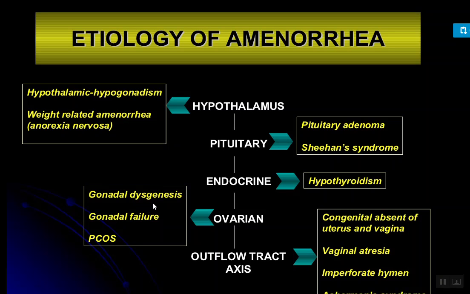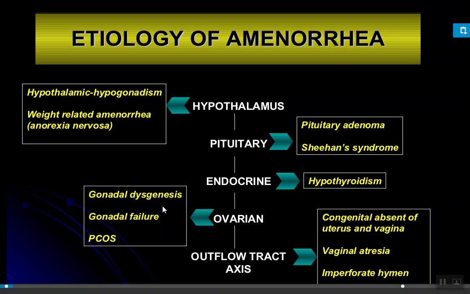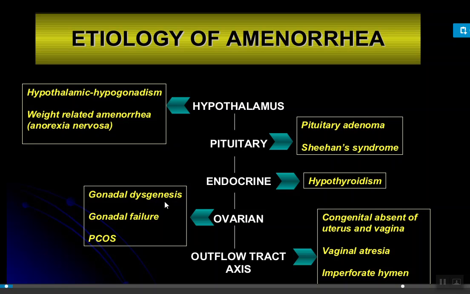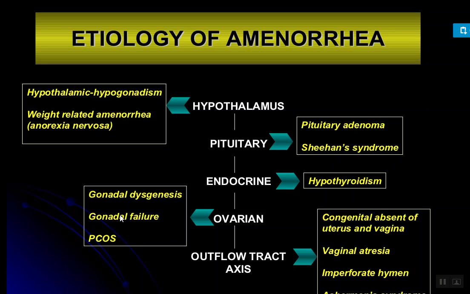If gonadal dysgenesis is there, then there is a defective development of the gonads in the embryo itself. In that we can see defective development of the testes and ovaries. That is known as gonadal dysgenesis. Next is gonadal failure, meaning they are not able to develop properly, or not able to develop any of the testes and ovary, the gonads, either in the male or in the female.